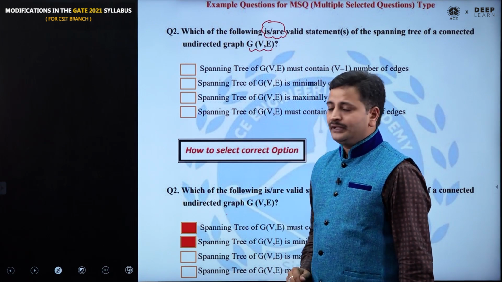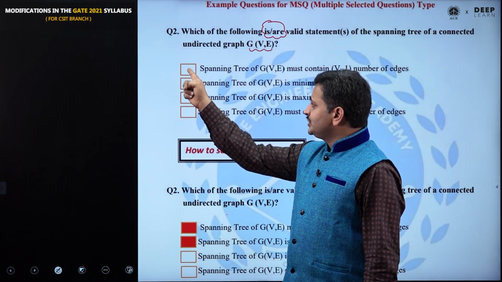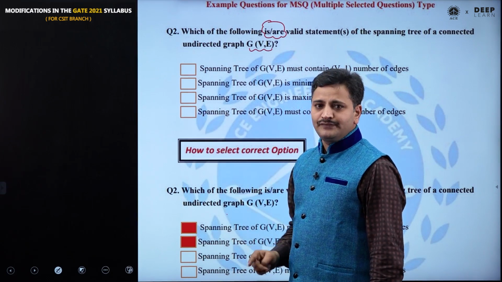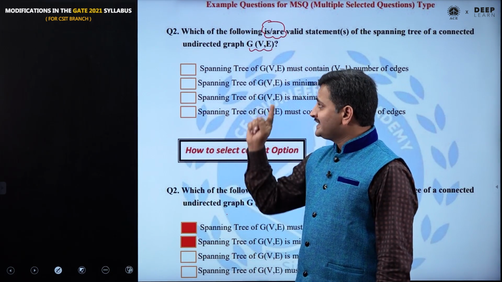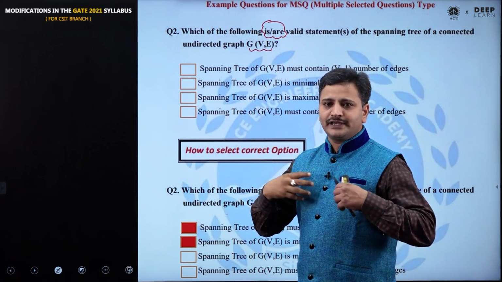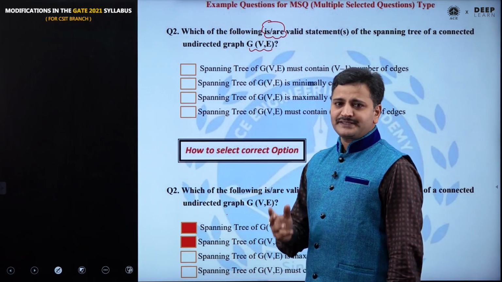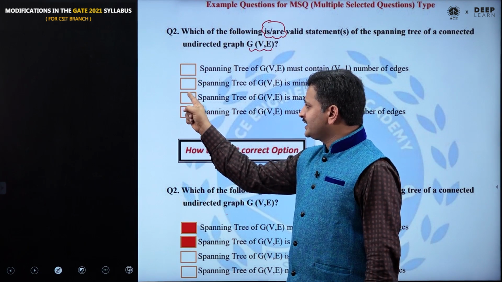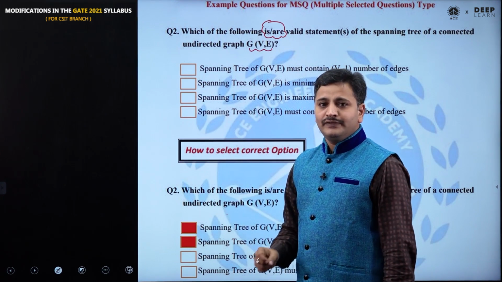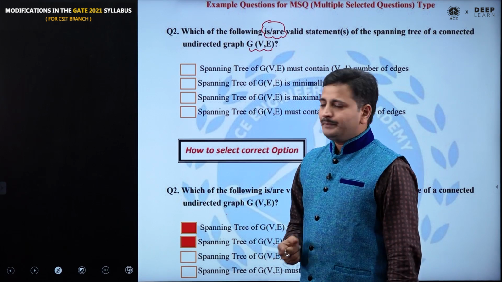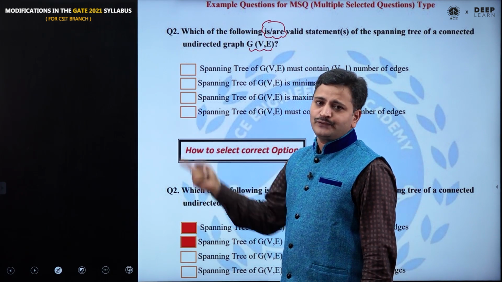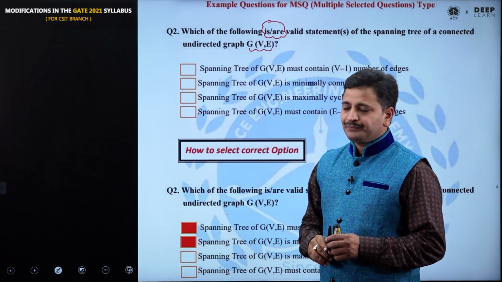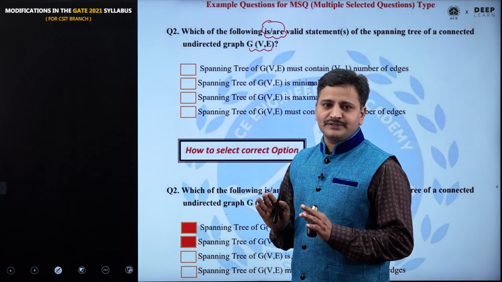Next one, suppose if I select these two options, and if I don't select remaining options, will I get marks? Yes, because I selected all correct options, therefore I will get marks. Let me ask another question. I selected these two options, along with these two options, I also selected one more option. Will I get marks? No, because I have chosen one wrong option. Therefore, in this case, I will not get marks and I will not get any negative marks also. I hope you understood the concept of multiple select questions.